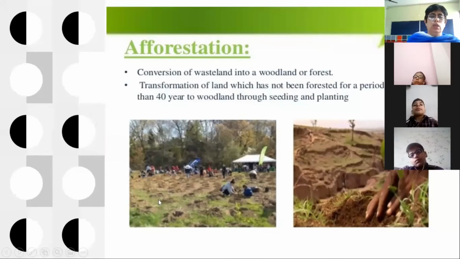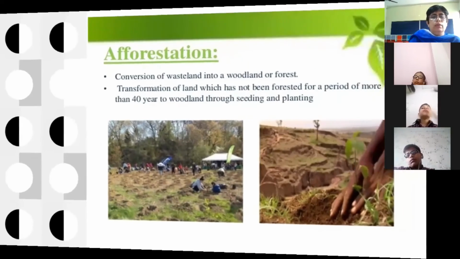In this picture here also you see open areas, no plants and trees, but the people are growing the plants. So after some time, these plants will grow into trees. When they grow, the roots are going to hold the soil, and less erosion will be there.